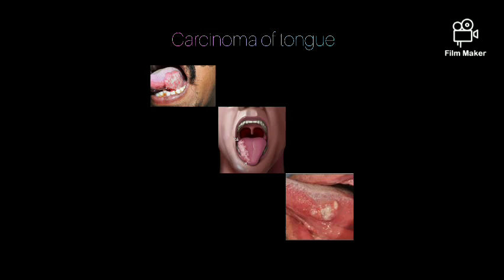Clinical presentation: a bleeding ulcer. Pain in the tongue is due to involvement of the lingual nerve. In such cases, pain from the tongue can be referred to the ear and lower temporal region.